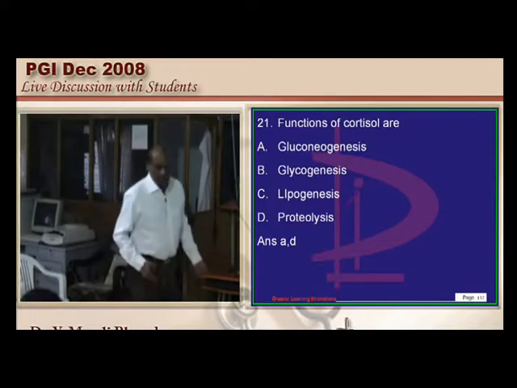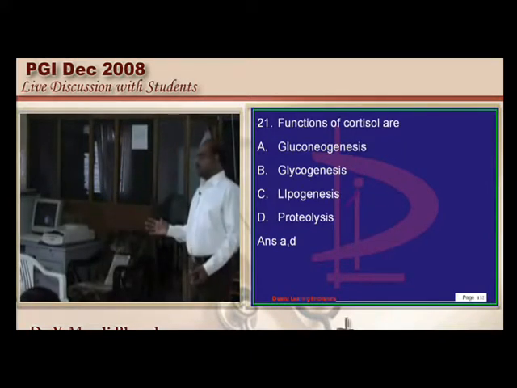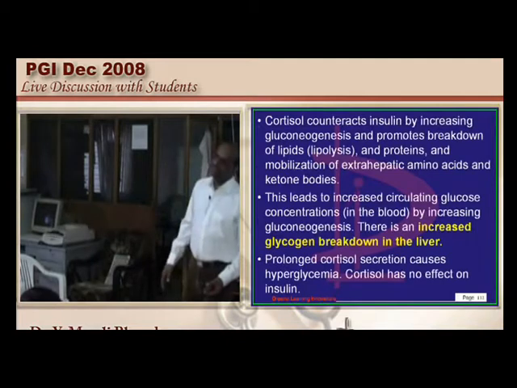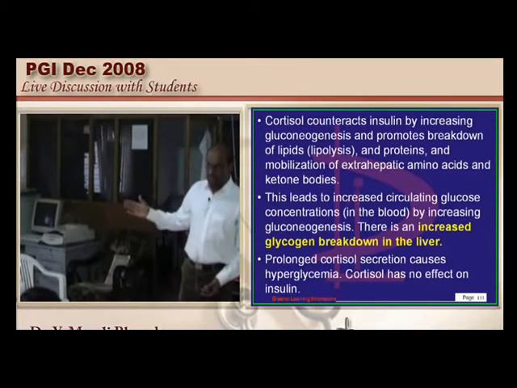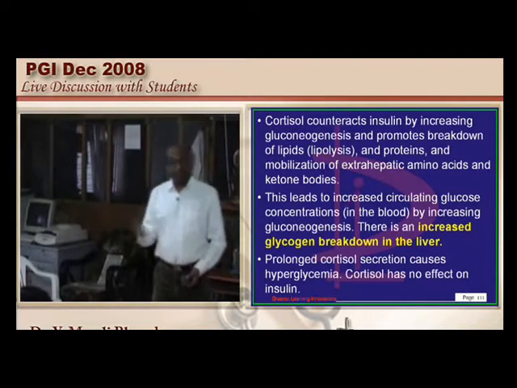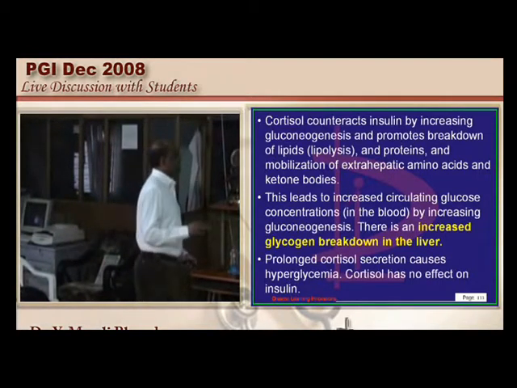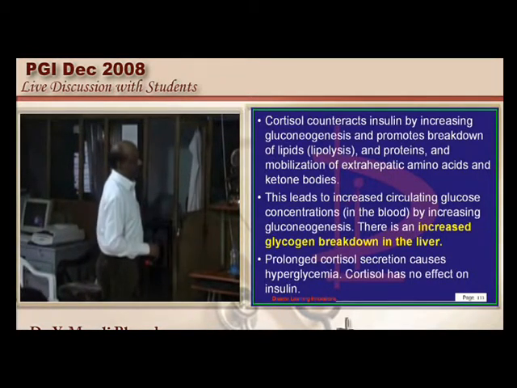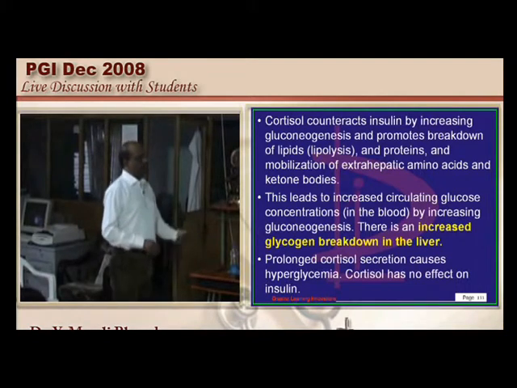Now what does cortisol do? Once there is cortisol, our glucose levels will shoot. So glycogenolysis should occur, gluconeogenesis should occur, and lipolysis should occur. So these are the 3 things that basically happen once there is an excess amount of cortisol.